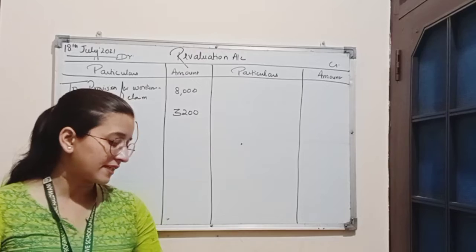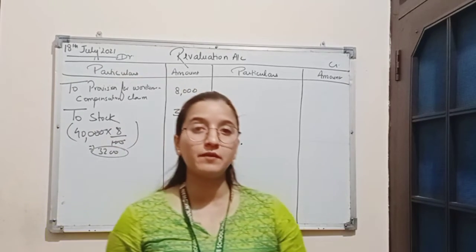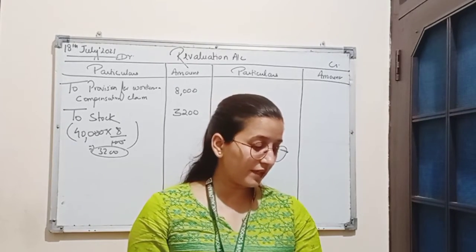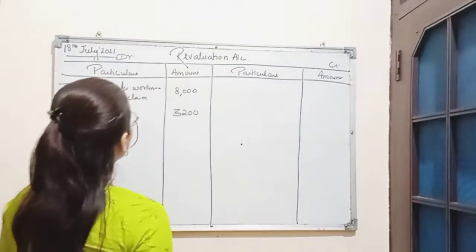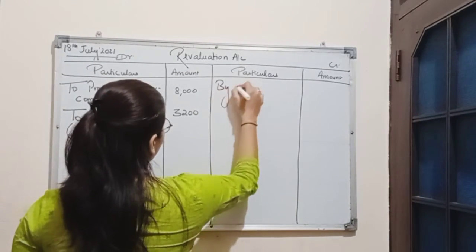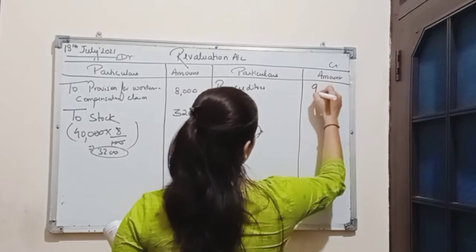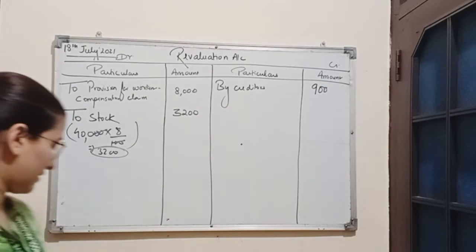Next adjustment is creditors amounting to rupees 900 were not likely to be claimed. So here this is the decrease in liability for us. So decrease in liability is an income for the company. Here we will be writing by creditors, amount is rupees 900. You know, incomes are recorded on credit side.